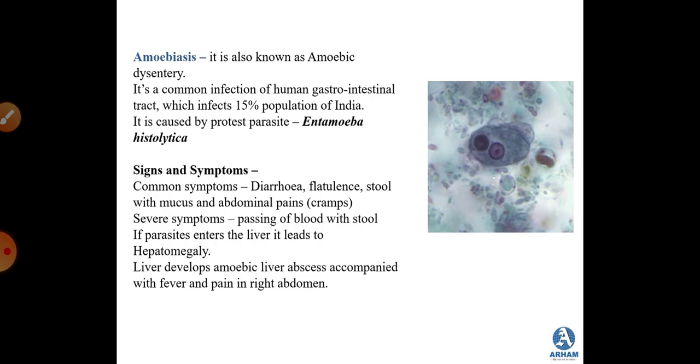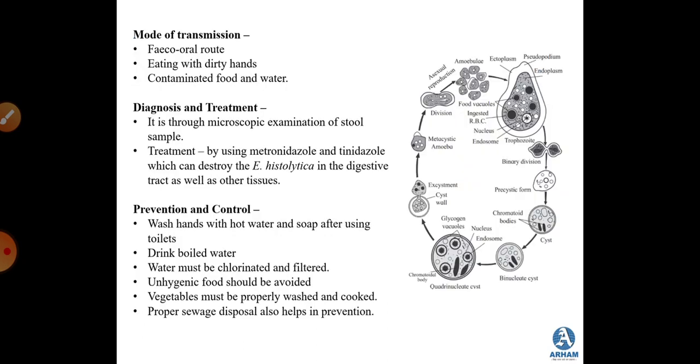Then we studied about amoebiasis, and here we studied about the signs and symptoms as well, where diarrhea, flatulence, stool with mucus and abdominal cramps are the main symptoms. In severe cases, symptoms like passing of blood with the stool are seen. If the parasite reaches the liver, then it also causes hepatomegaly, that means liver enlargement. We studied about the mode of transmission of this particular parasite, diagnosis and treatment, and preventive and controlling measures.